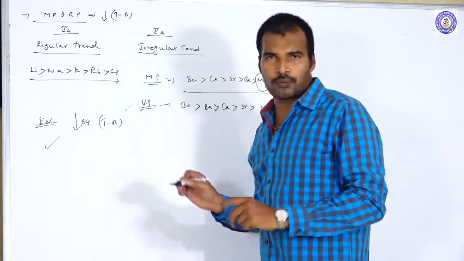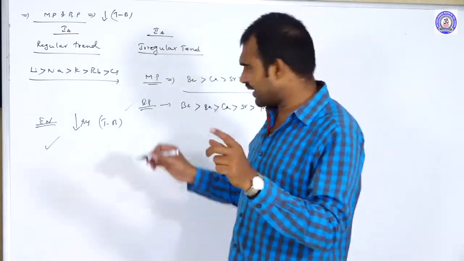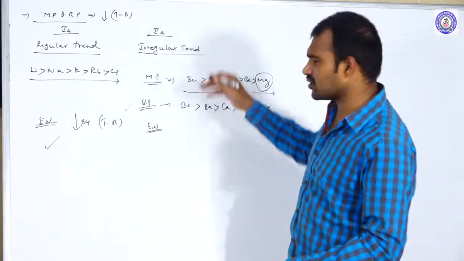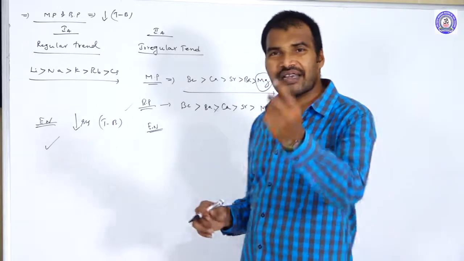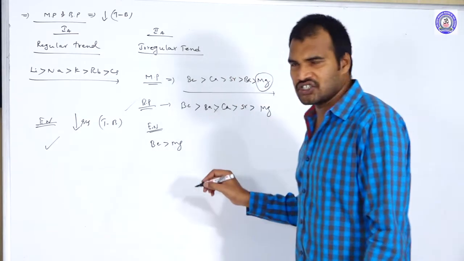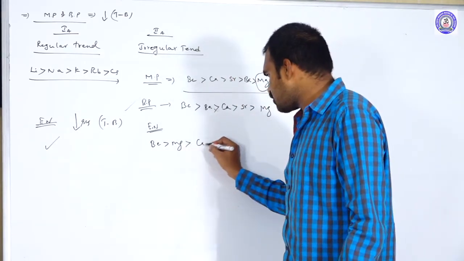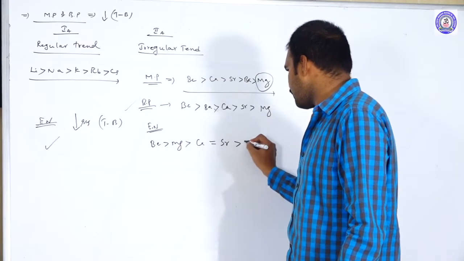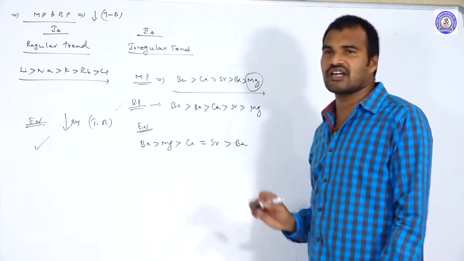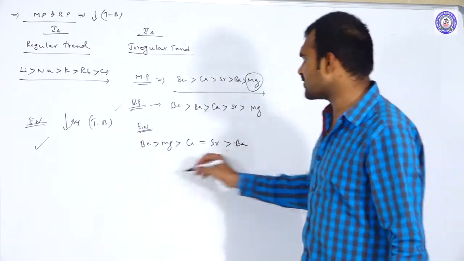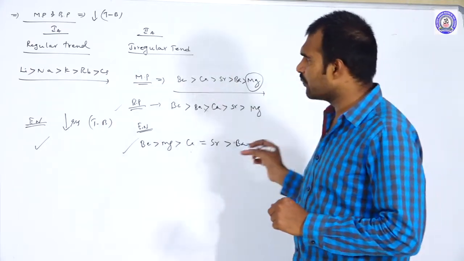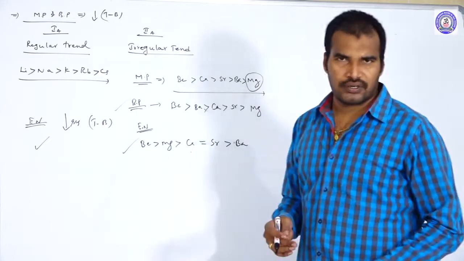But in case of 2A group elements, taking the Pauling scale as a reference, when we compare the electronegativities of 2A group elements, there was one exceptional case. What is that? Beryllium is greater than magnesium, greater than calcium equal to strontium, and the least one is barium. That means calcium and strontium both have equal electronegativities when we compare their Pauling electronegativity values. So these are about the few physical properties.